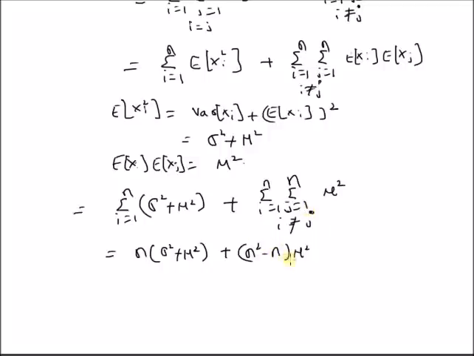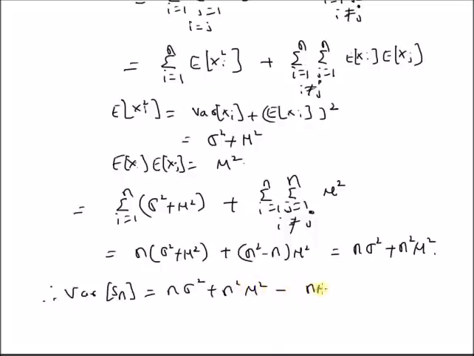So now by cancelling the n into mu square terms, we have n into sigma square plus n square into mu square. Therefore variance of Sn is equal to the second moment, that is n into sigma square plus n square into mu square, minus n into mu whole square, which is the expectation of Sn. Therefore we have n into sigma square.